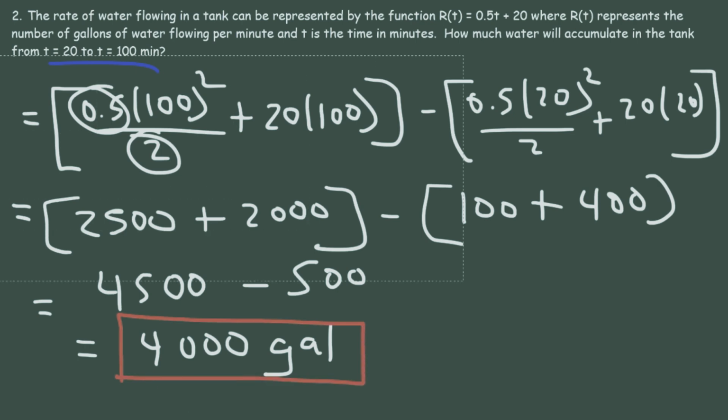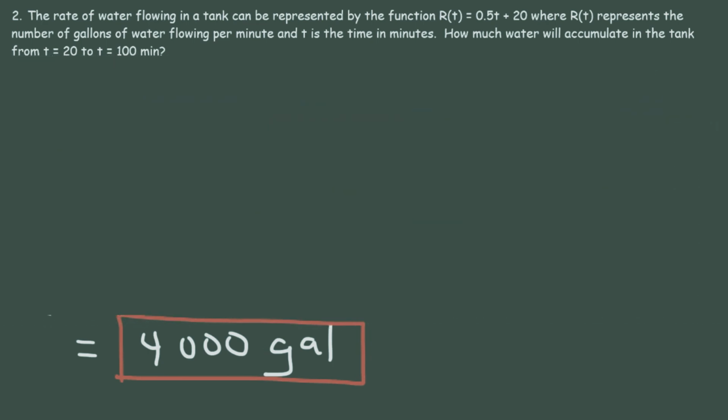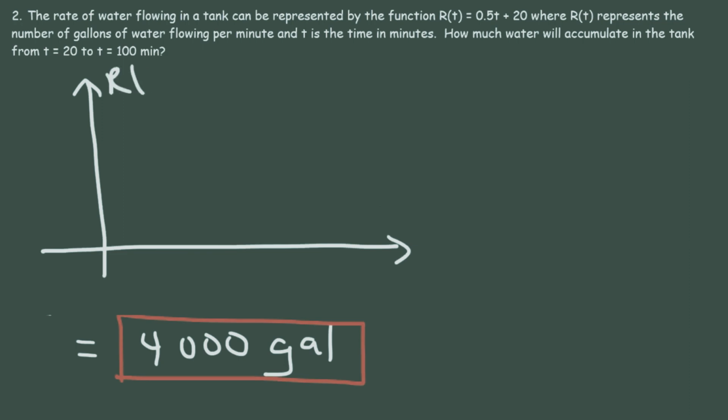Earlier in this video, we said that integration is associated with finding the area under the curve. So what we're going to do is graph this function. The y-axis corresponds to r of t, the x-axis is t. Now when t is 0, the y value will be 20. This is the y-intercept. Now the points of interest are 20 and 100.